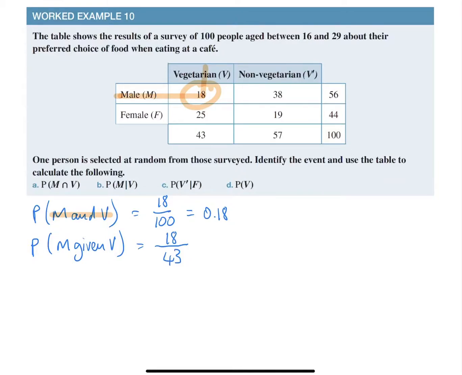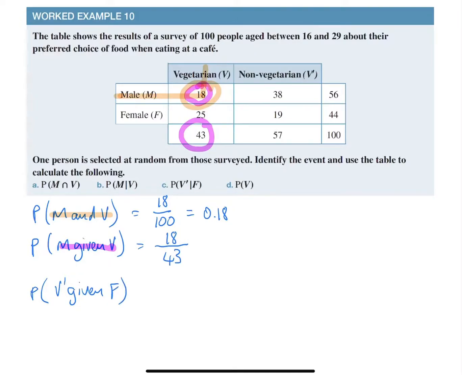So let's go to the highlighter. For this one, it is what's the chance of picking a male out of that 43? What is the chance of picking a non-vegetarian given that it is female?